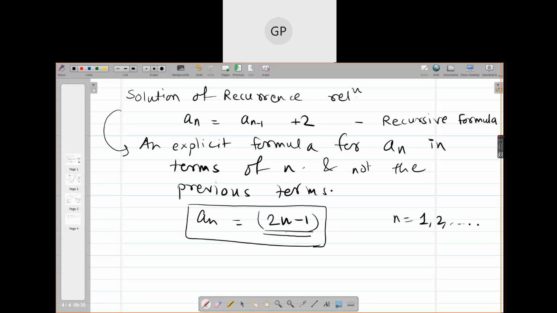Girls, please answer my question. Is there any previous term involved here? You just substitute n is equal to 0. Or here I will write 2n plus 1, and n is equal to 0, 1, 2 onwards. Okay, so what will be A0? Can you tell me what will be A0?